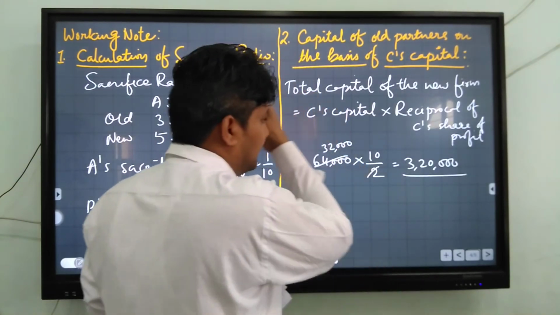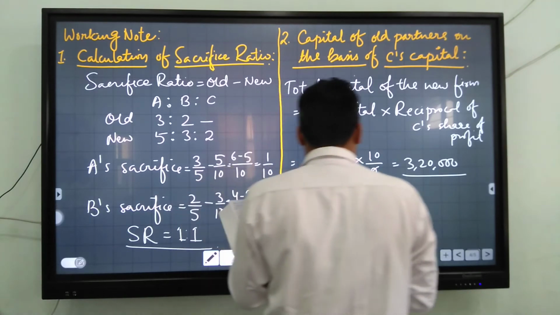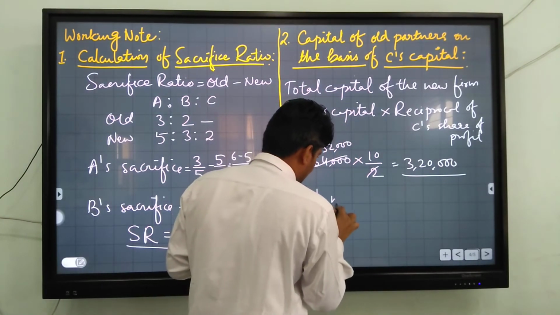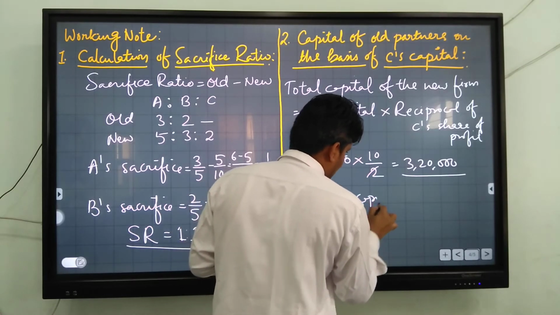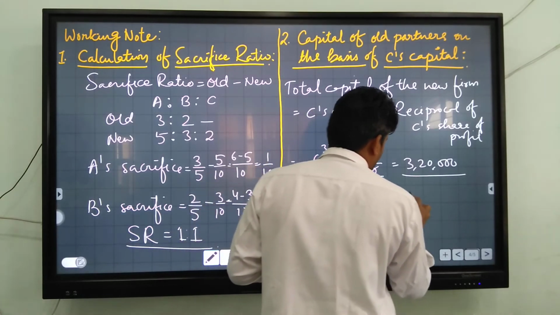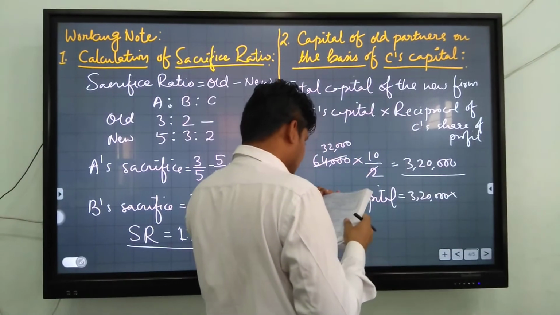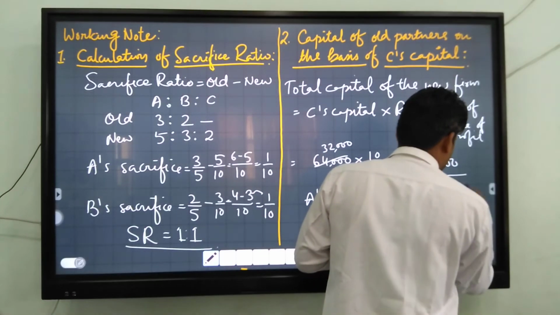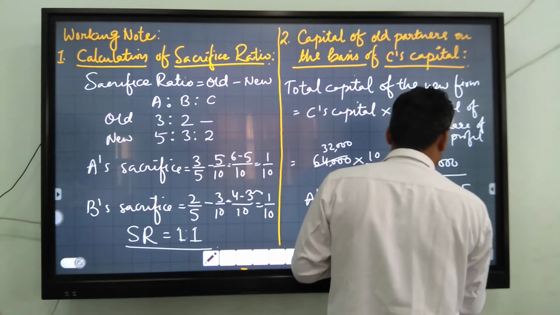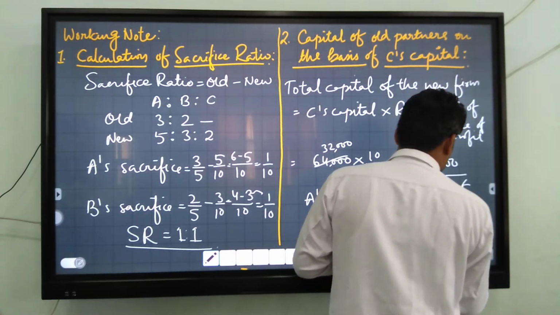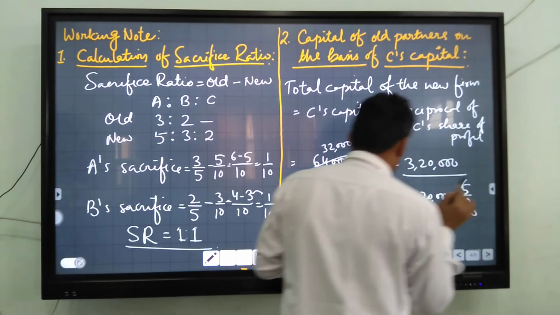Now you will calculate old partners' capital. A's new capital is equal to 3,20,000 into new ratio 5 by 10, and you get 1,60,000.